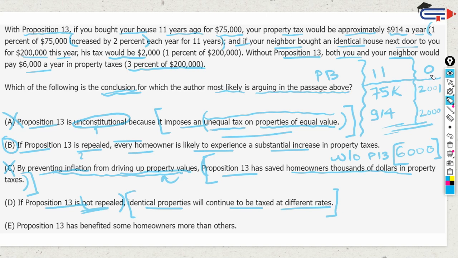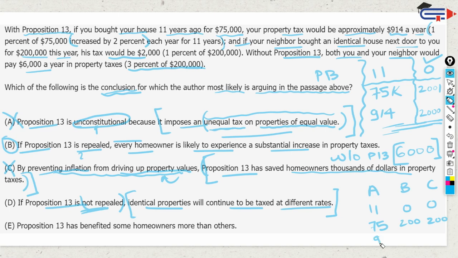If there was another house bought this year for 200k, that house would still be required to pay $2000. So house A is bought 11 years ago for 75k, house B is bought recently for 200k, and house C is bought recently for 200k.